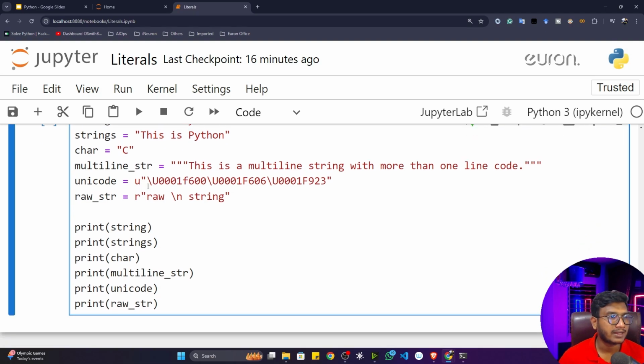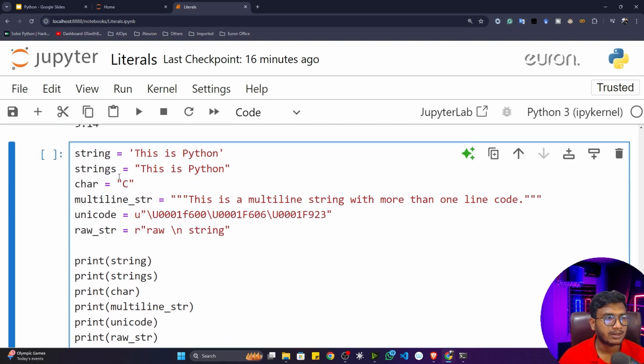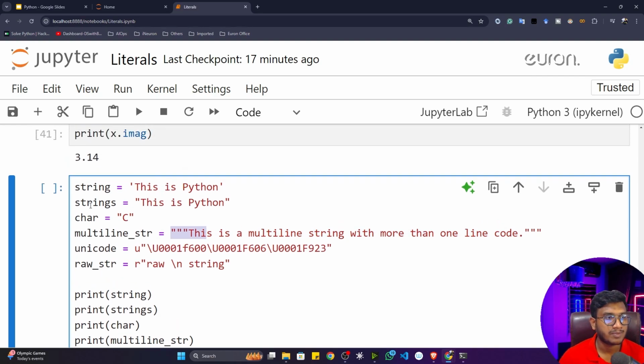If you want to define a character, you can just write one single character in double quotation or in single quotation. And you can also define your string in triple quotation. Inside triple quotation also you can define a string. Whenever we have a multi-line string, that time we'll be using triple quotation. Let me give you one example.